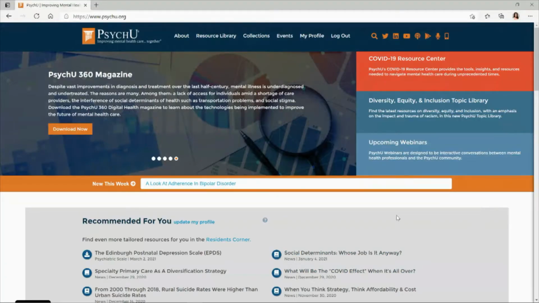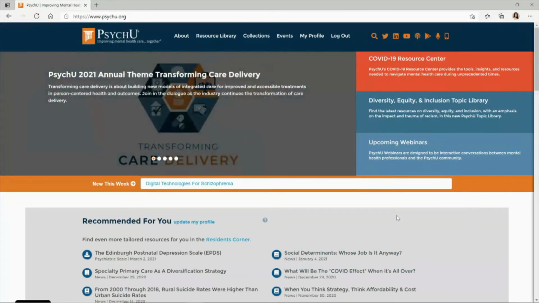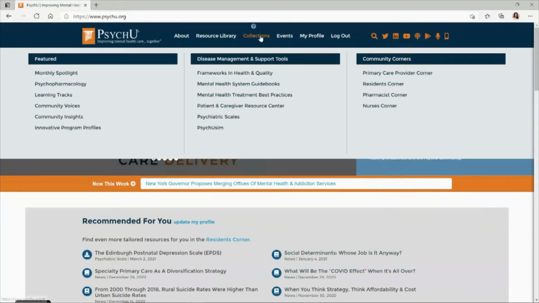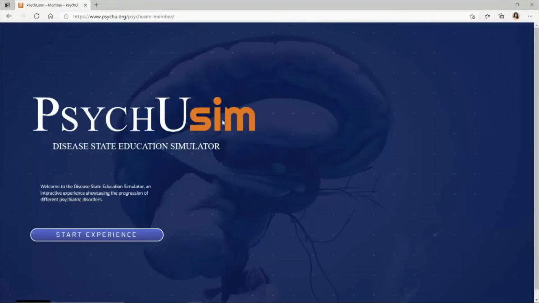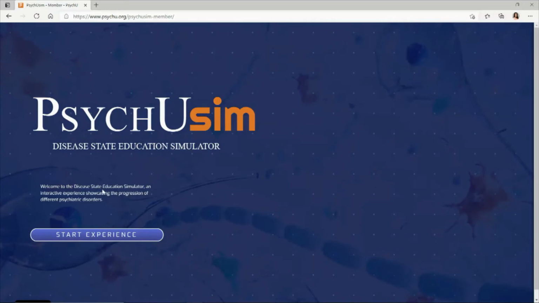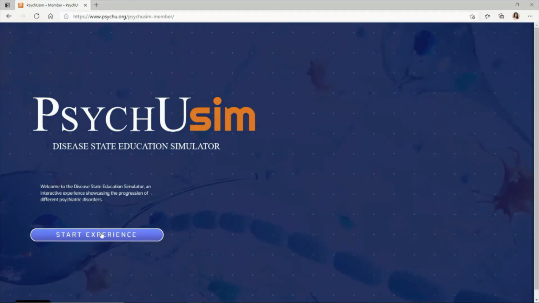Now that we've been introduced to what the PsychU simulator represents and the content within it, let's show you how to get there. So of course, you enter PsychU.org, and right here in collections, you can see the last option in the middle column is for PsychUsim, and that's where you enter the PsychU simulator. So here you click on the button to begin the experience.